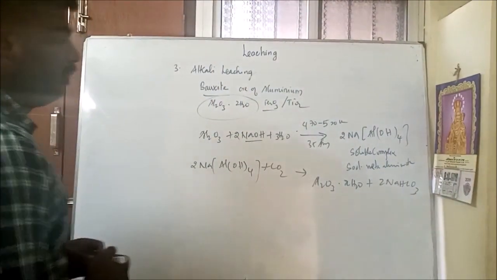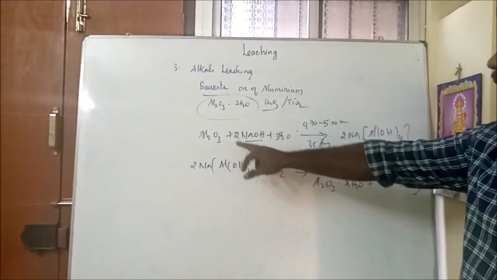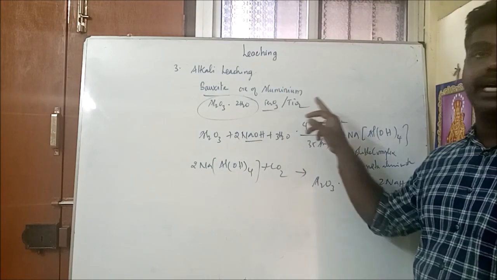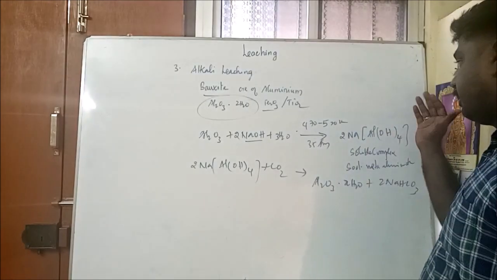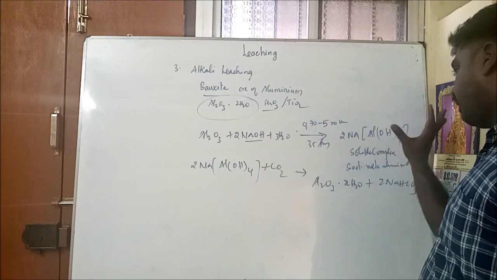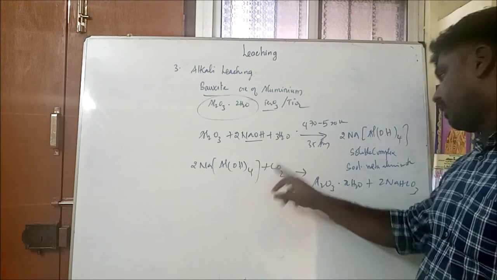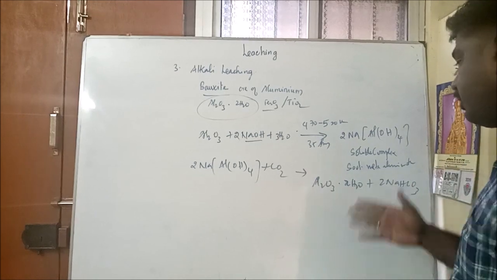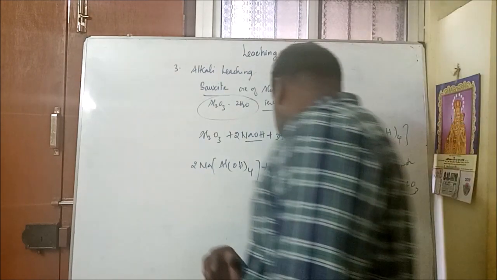One thing you have to remember here. When the oxide is mixed with a suitable solvent, a soluble complex is obtained, and impurities like iron oxide and titanium oxide are filtered or decanted. After that the complex should be cooled and diluted, and treated with water and carbon dioxide, forming hydrated aluminum oxides, where sodium bicarbonate is produced.